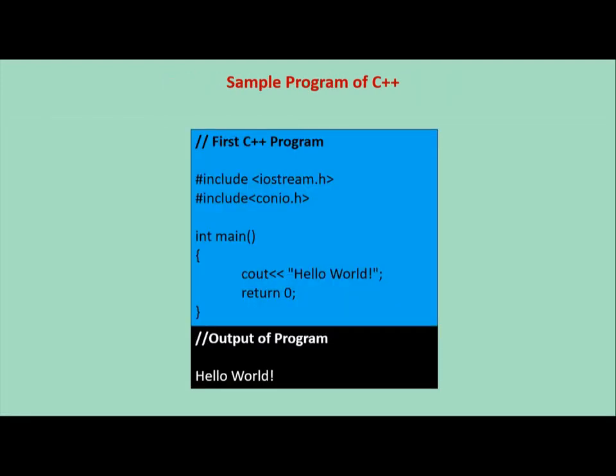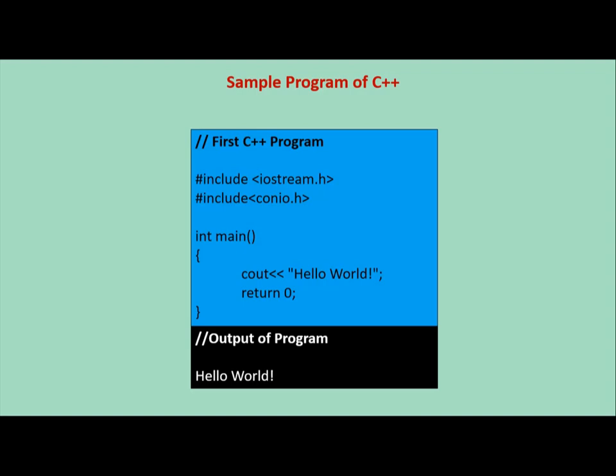Next topic, sample program of C++. Here the initial statement is hash include iostream.h. It is required for cin and cout operations, means input and output operations. The second header file is conio.h. It is required for getch, but here we are not using getch, so no need to mention it.